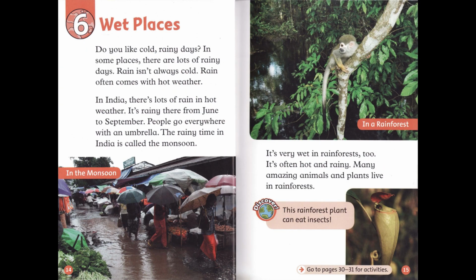Chapter 6. Wet Places. Do you like cold, rainy days? In some places, there are lots of rainy days. Rain isn't always cold. Rain often comes with hot weather. In India, there's lots of rain in hot weather. It's rainy there from June to September. People go everywhere with an umbrella. The rainy time in India is called the monsoon.